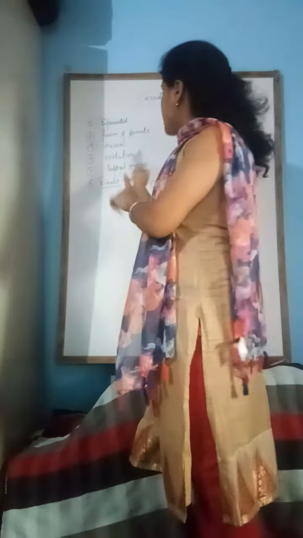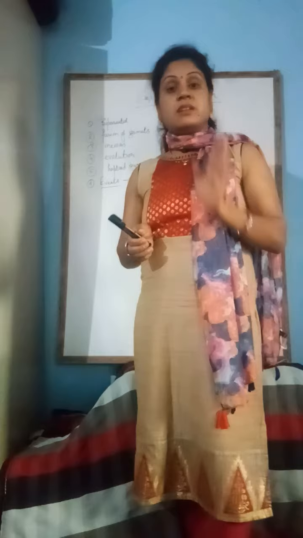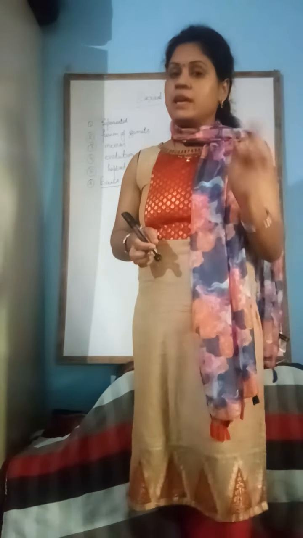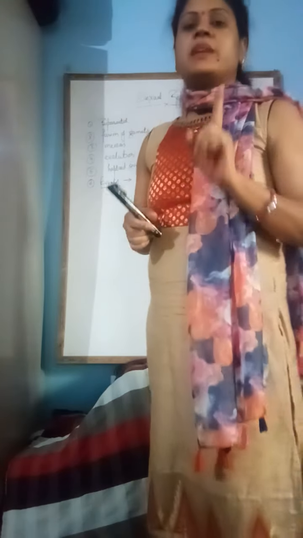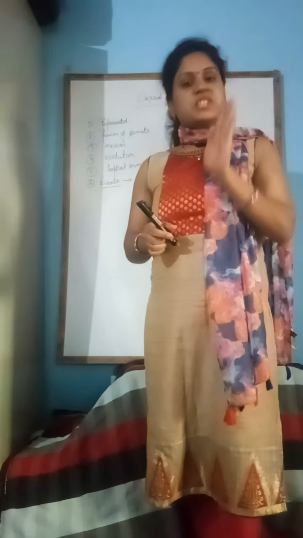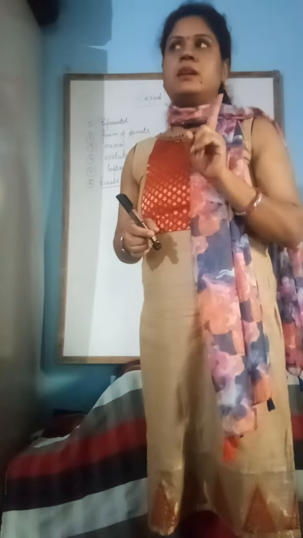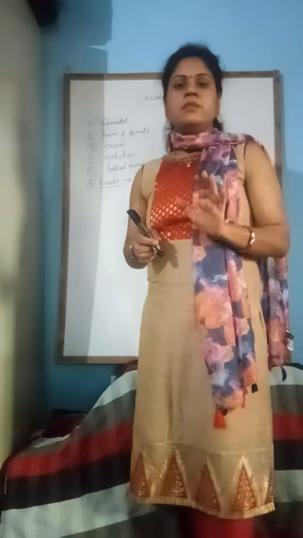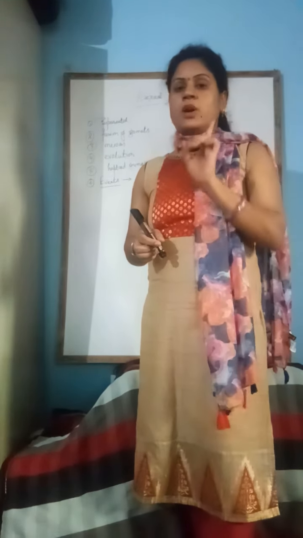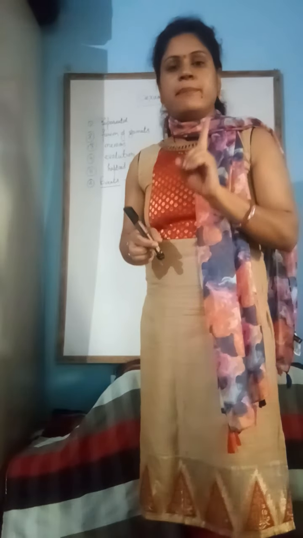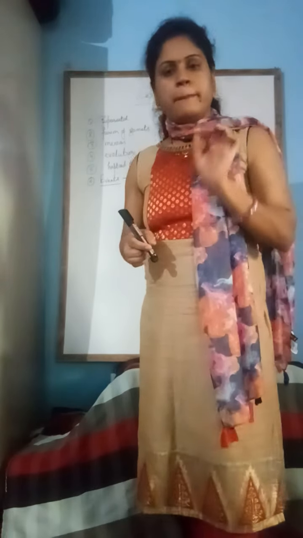Next one is haploid gametes. You know about haploid and diploid; we have discussed it also in class 11. Haploid gametes are gametes which have a half set of chromosomes, and a body which has a double set of chromosomes is called a diploid organism. Gametes are always haploid because they have only a single set of chromosomes.